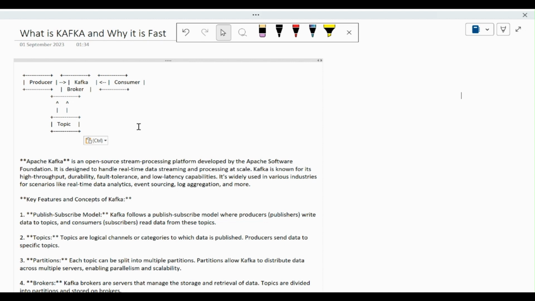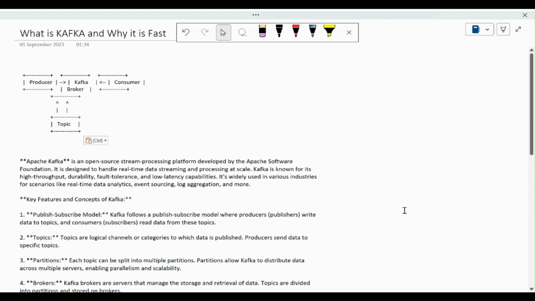Coming to the features of Kafka, we have the publish-subscribe model. Kafka follows a publish-subscribe model where producers, like publishers, write data to topics, and consumers subscribe and read data from the topic. That's why we have this writing and reading with the help of a topic. If you are not aware, a topic is a logical channel or category to which data is published, and producers send data to a specific topic.